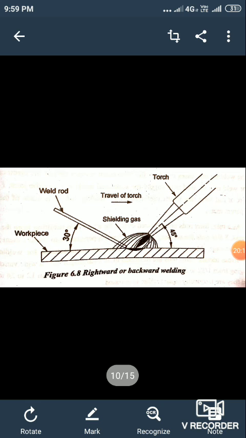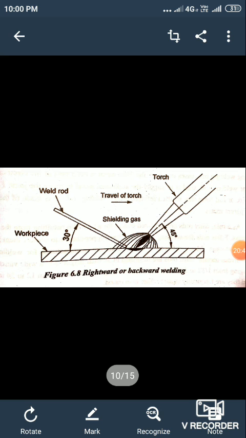Next, we will go on to limitations. It is not suitable for joining thick plates. It is a slow process. The strength of the weld is not as good as arc welding. Handling and storing of gas cylinders need more care. A gas flame takes a longer time to heat up the metal than an electric arc.